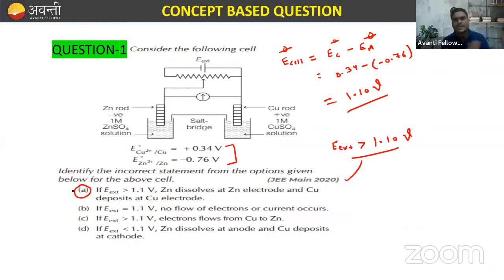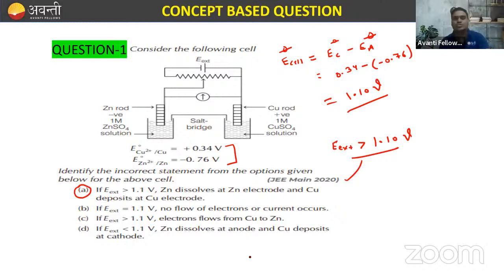Look carefully at option A. Now in this, if the E external is greater than 1.1 volt, zinc dissolved at zinc electrode. No, zinc deposited at zinc electrode and copper dissolved at copper electrode. Right? And if the E external is equal to 1.1, no flow of electron. This is very much correct. If E external is greater than 1.1 volt, electron flow from copper to zinc. This is also true. If E external is less than 1.1 volt, then the zinc dissolved at anode and copper deposit at cathode.